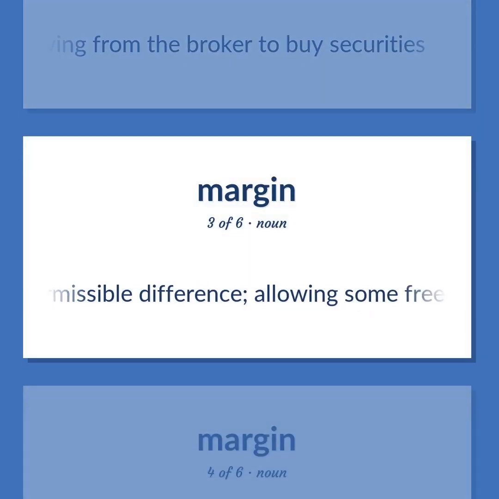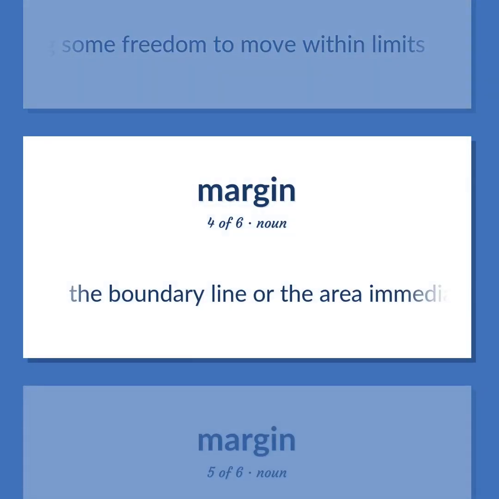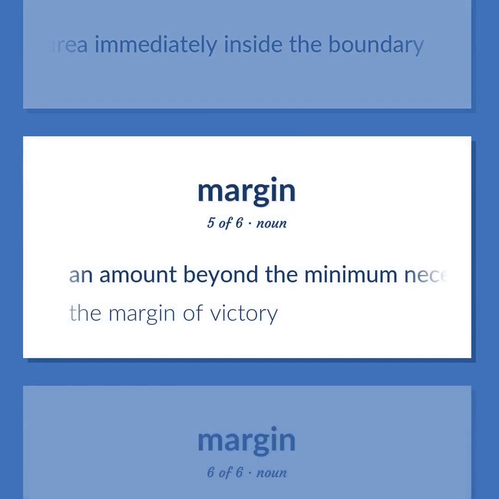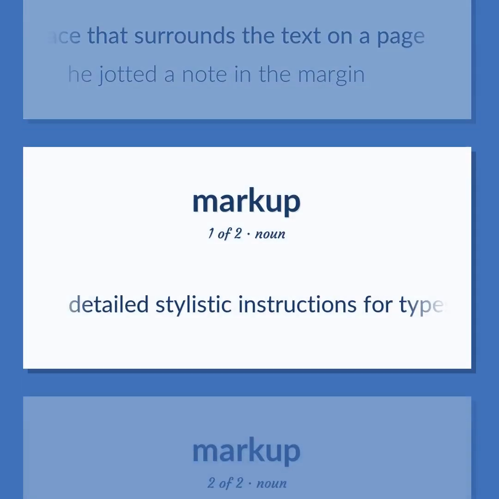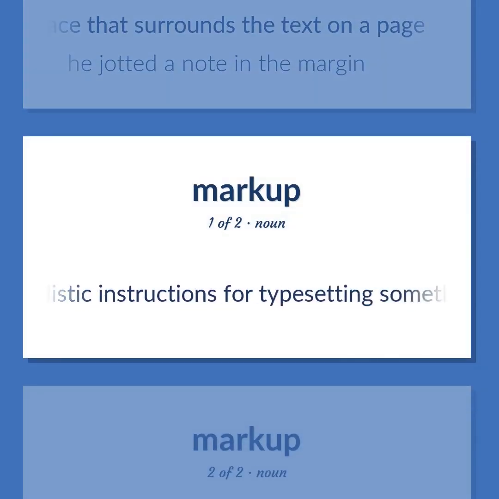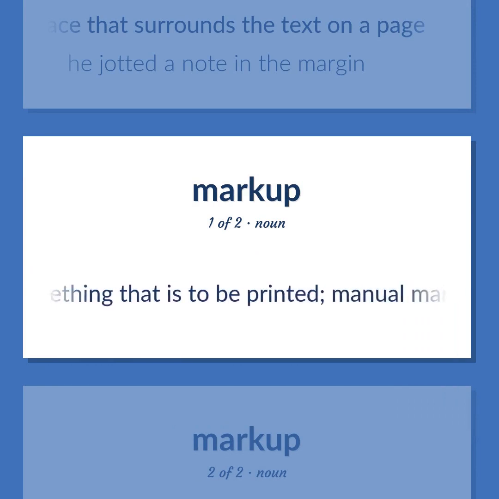A permissible difference, allowing some freedom to move within limits. The boundary line or the area immediately inside the boundary. An amount beyond the minimum necessary. The margin of victory. The blank space that surrounds the text on a page. He jotted a note in the margin. Detailed stylistic instructions for typesetting something that is to be printed. Manual markup is usually written on the copy, e.g. underlining words that are to be set in italics.